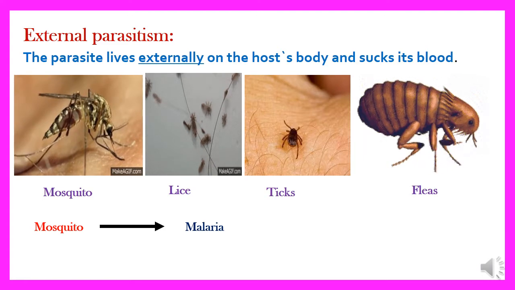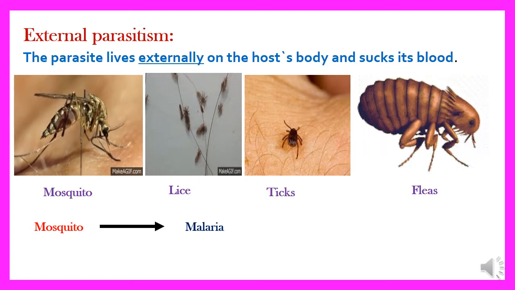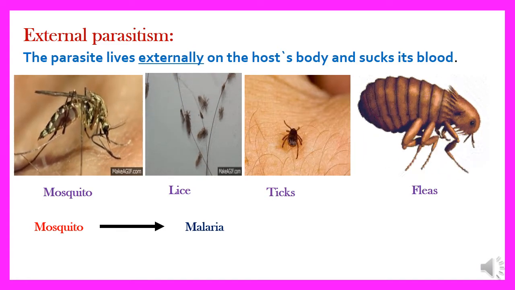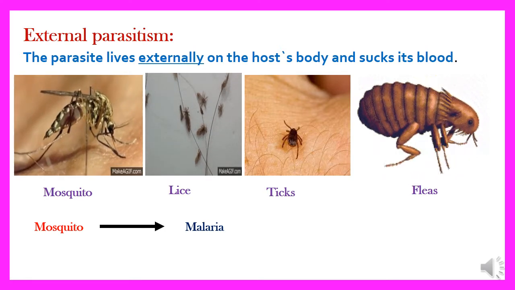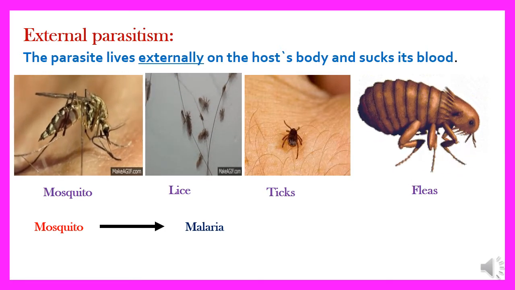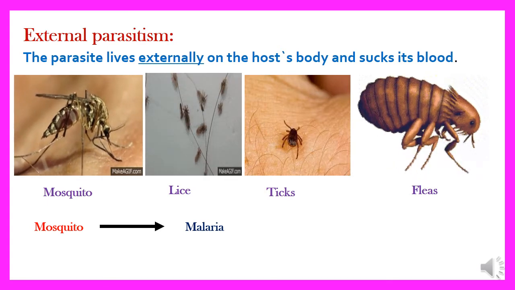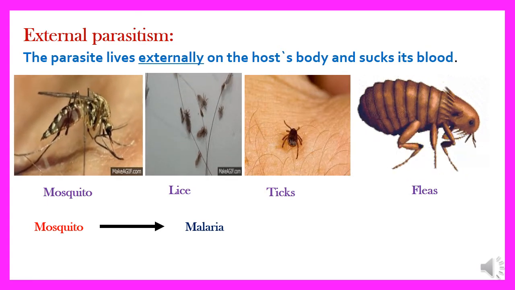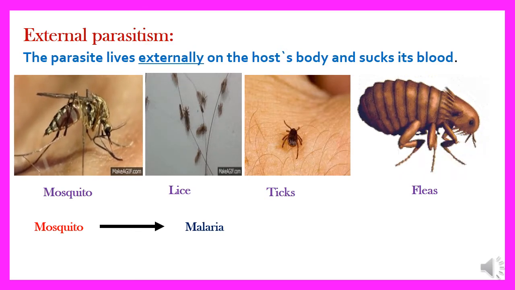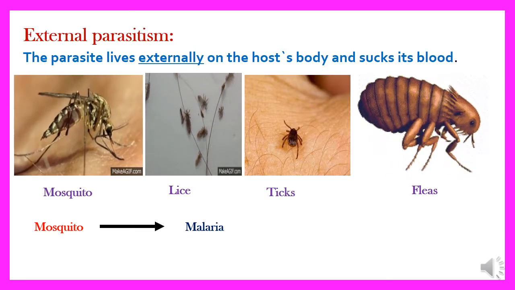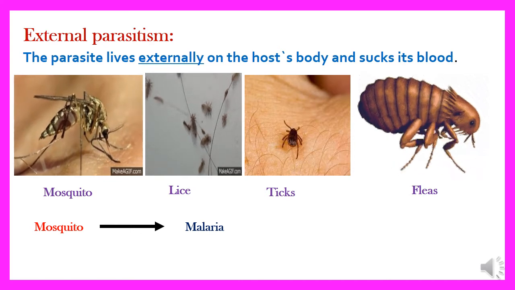Malaria is the name of a disease. You can remember it easily by remembering the first letter from each word: M from mosquito, M from malaria. So, mosquito conveys malaria.